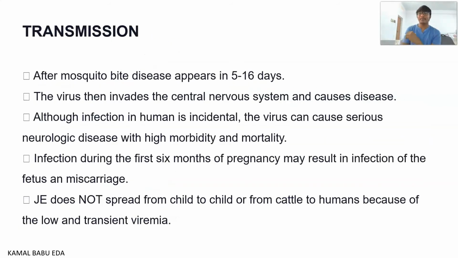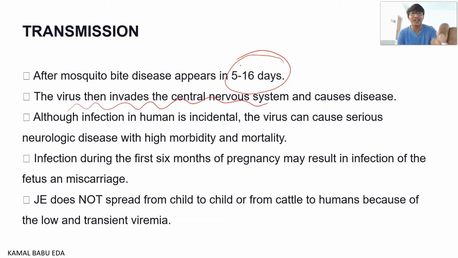So how is the disease transmitted? After the infected mosquito comes and bites a healthy individual, after 5 to 16 days you can observe the signs and symptoms. Here the virus invades the central nervous system and causes the disease after 5 to 16 days. You can consider it as the incubation period in man. Once this 5 to 16 days is completed, the organism which has entered the body directly enters the central nervous system, and it causes the disease.